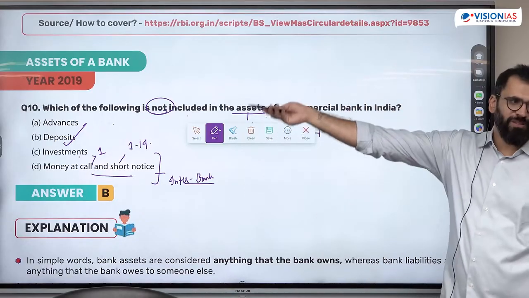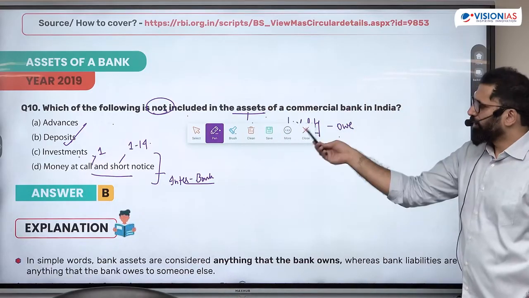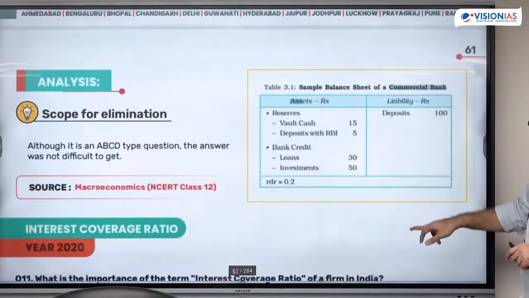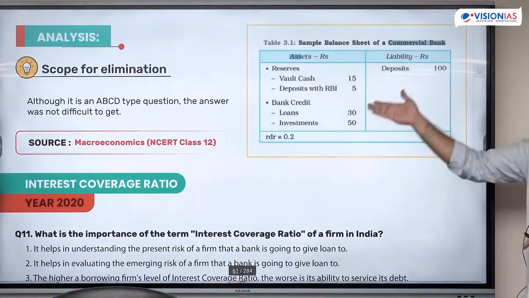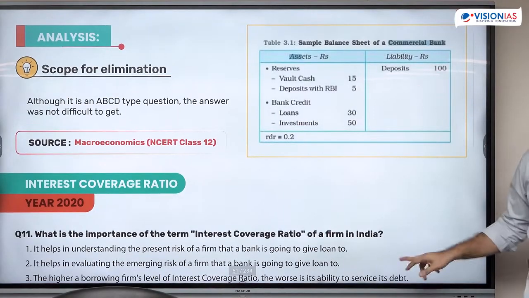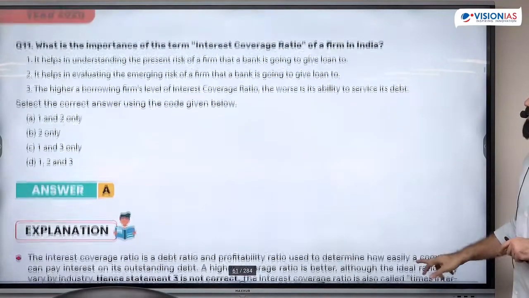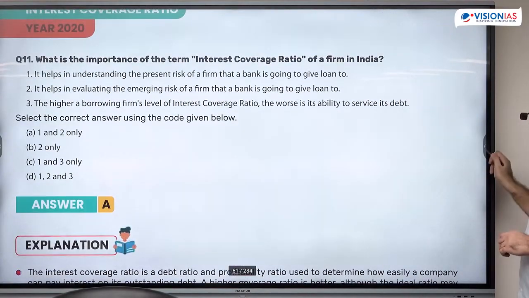Money borrowed would be specified. This is a loan given, and this is where it was shown. The NCERT macro book, everything will be covered. A very good question. This came from the news.